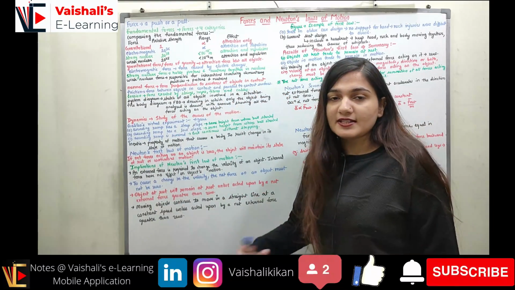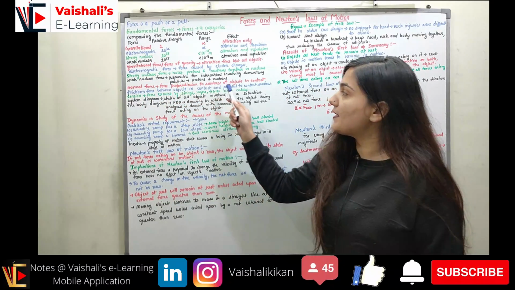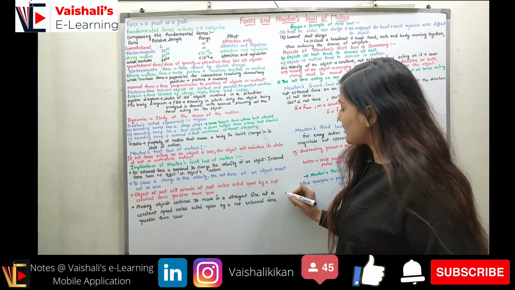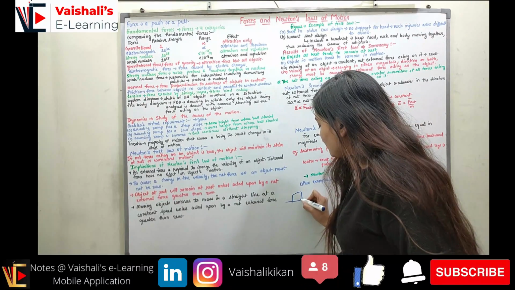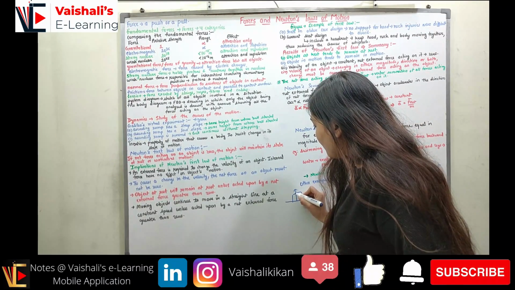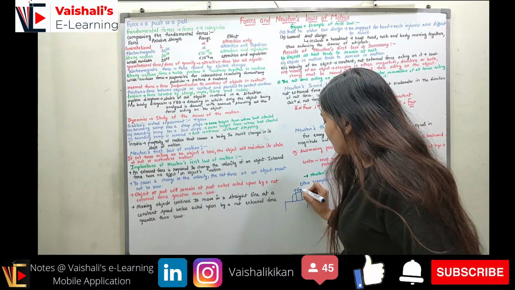Now coming to the next types of force, first is the normal force. The normal force is a force perpendicular to the surface of the object in contact. So if I have an object and another object in this context, a perpendicular force will arise between these two objects. So this is the normal force Fn.